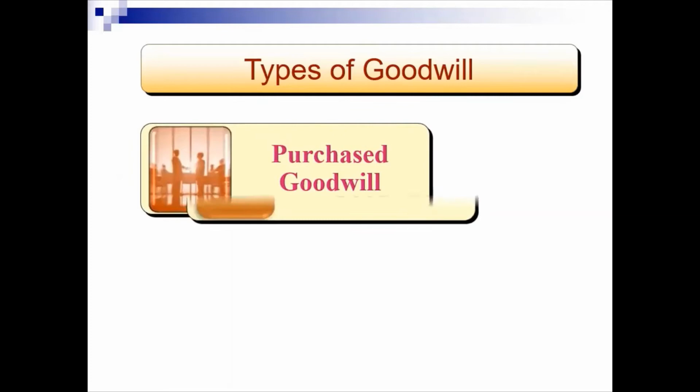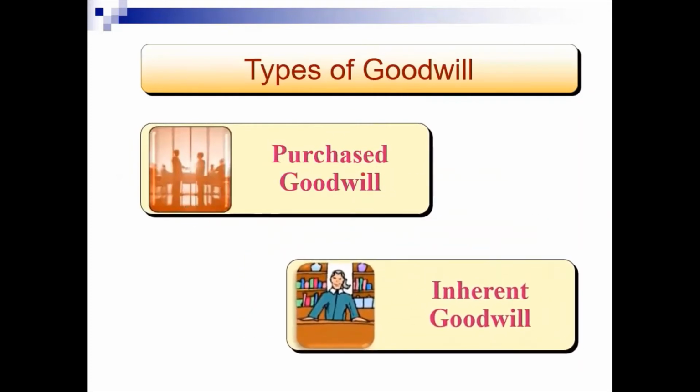Let us look at the types of goodwill. There are two major types of goodwill. One type is purchased goodwill, and secondly, inherent goodwill. The difference between the two is that purchased goodwill is acquired together with the business. Inherent goodwill is built within the business.